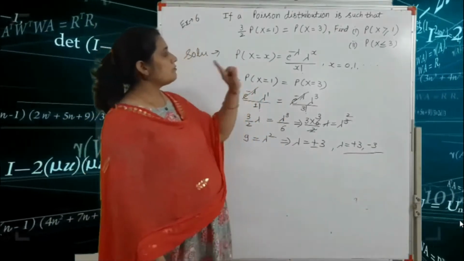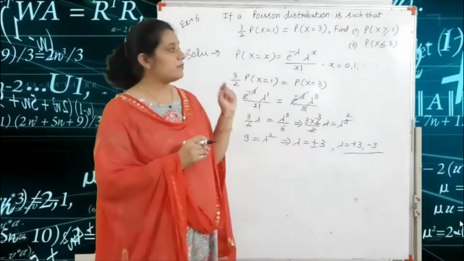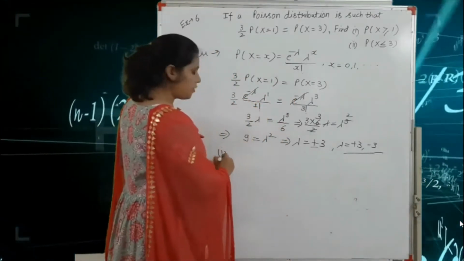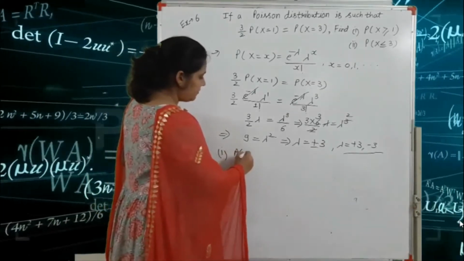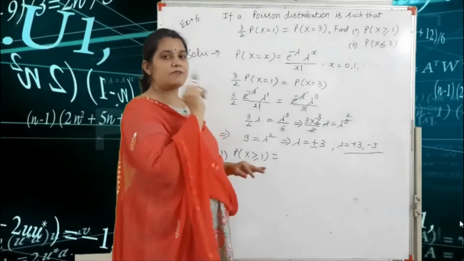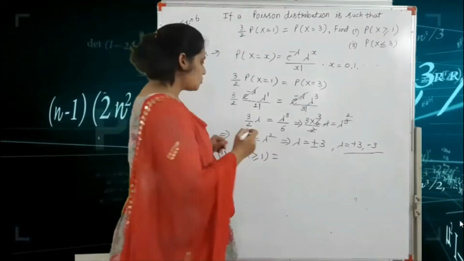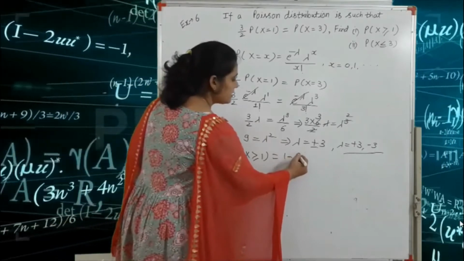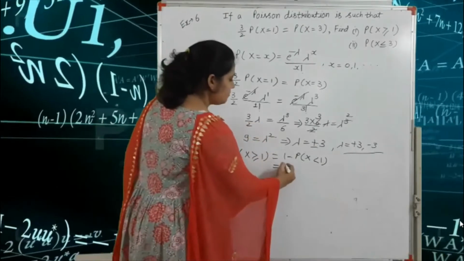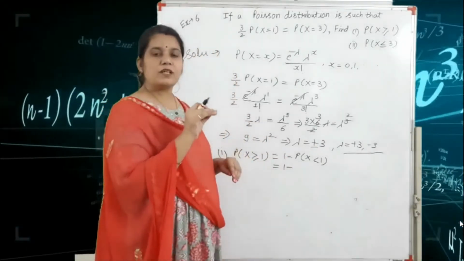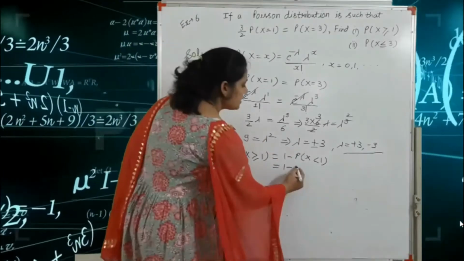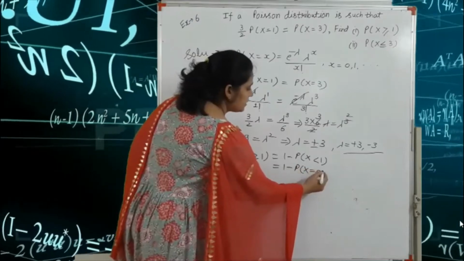So first we find the probability of x greater than or equal to 1. In this term, starting from 1, 2, 3, 4, 5, and so on, we write 1 minus P(x less than 1). If x is less than 1, that means x is equal to 0, obviously. So we write P(x = 0).